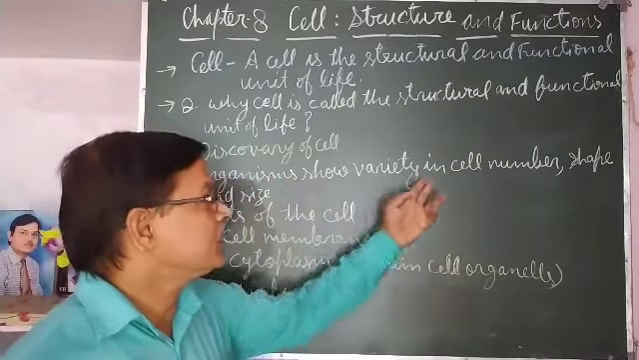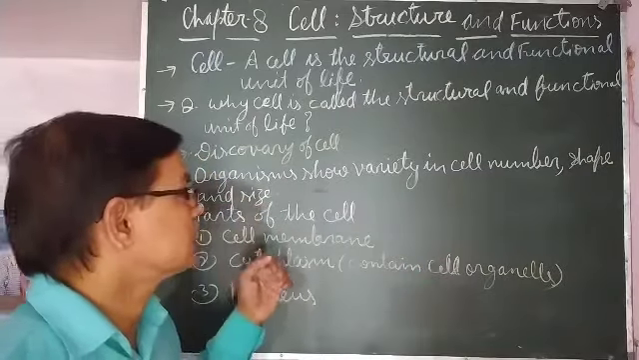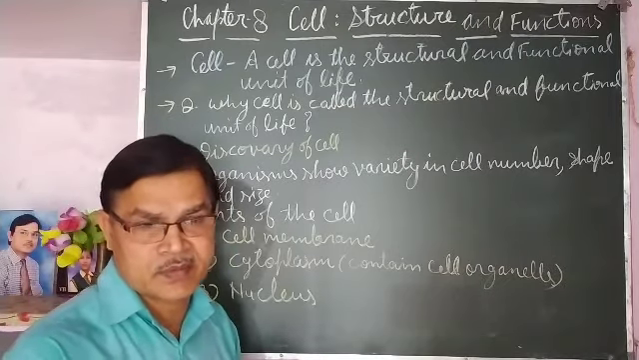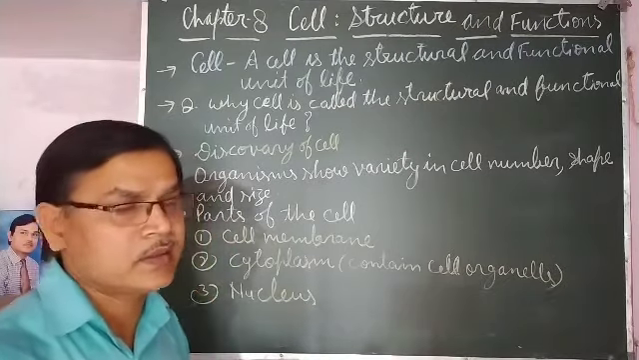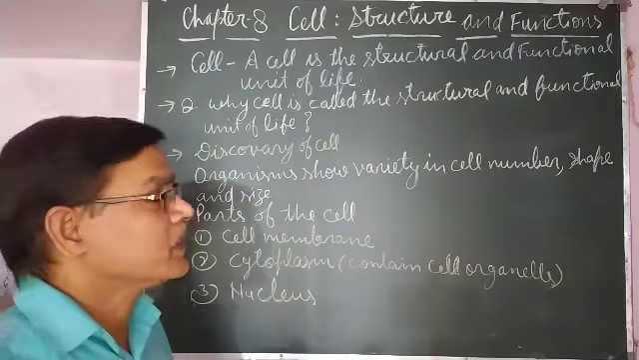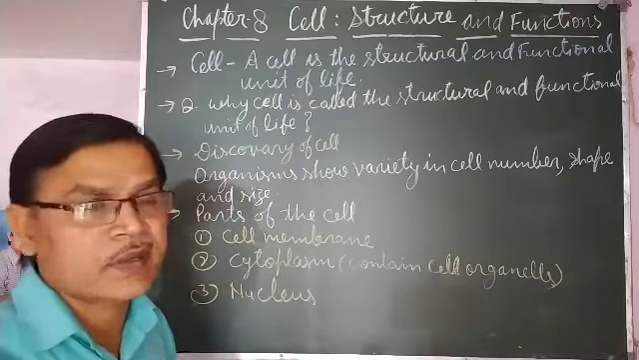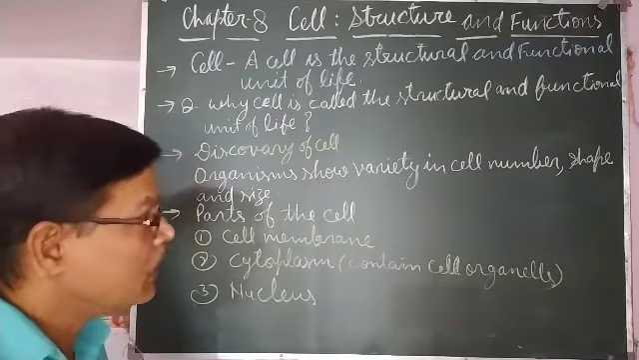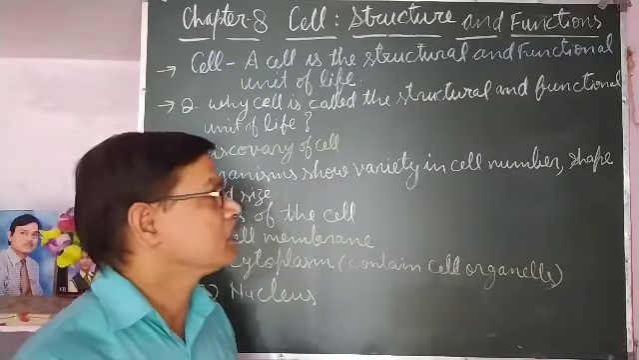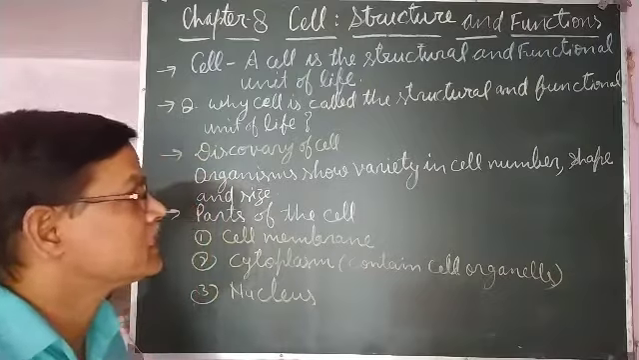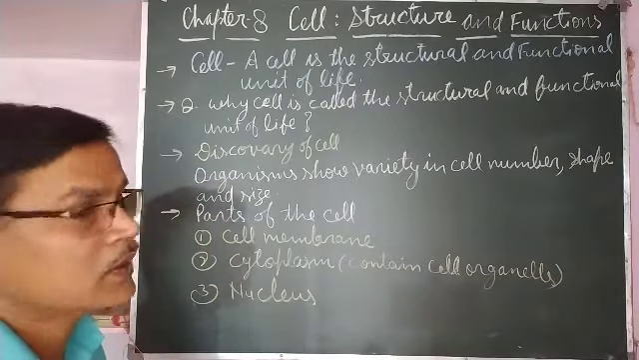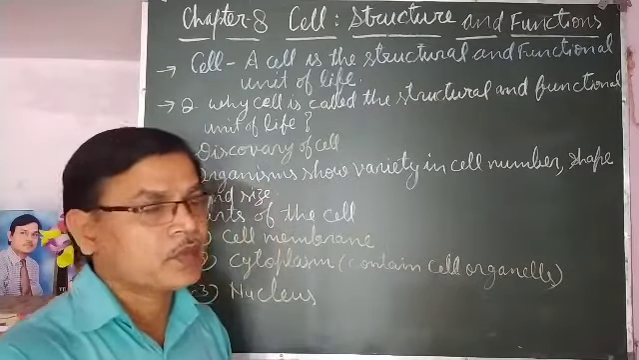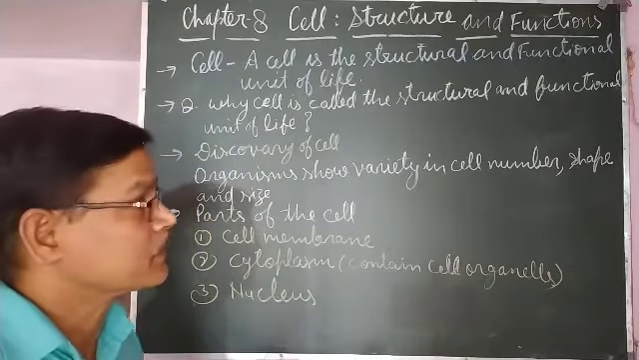Now organisms show variety in cell number, shape and size. Different organisms are made up of different numbers of cells. As I told you, some organisms are made up of only one cell, like amoeba, paramecium, etc. So they are single cell organisms, and developed organisms are made up of many cells. As I gave the example, the human body is made up of approximately 100 trillion cells. In a newborn baby also there are about 2 billion cells.